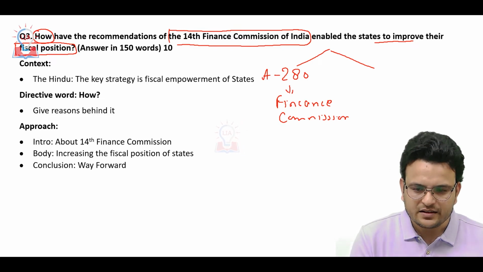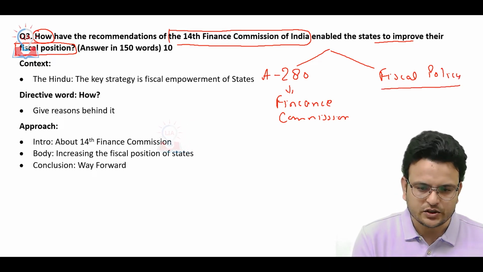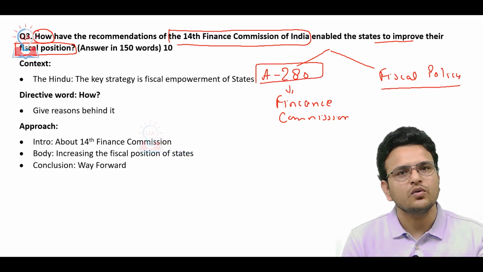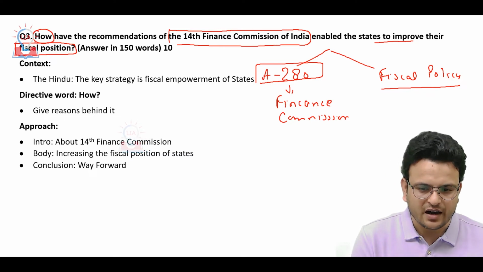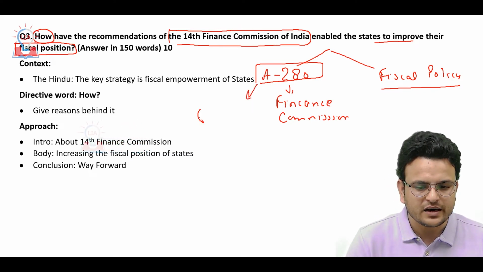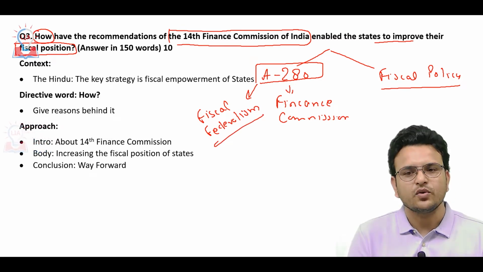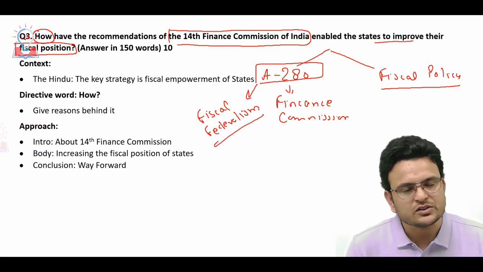Okay, and in paper 3 we have our fiscal policy. So here you have to know the role of Finance Commission and how this Finance Commission is essential for fiscal federalism. Okay. So first of all, what is the context of the question?